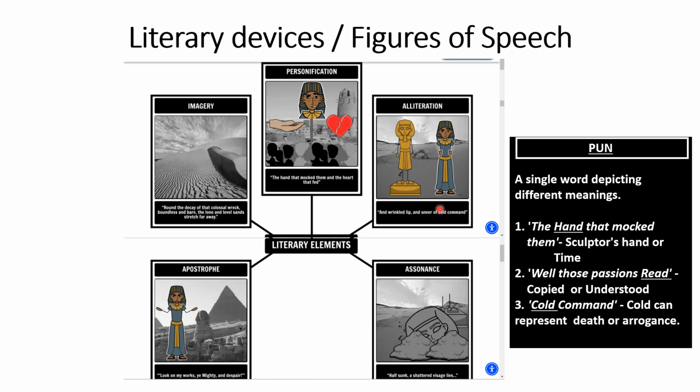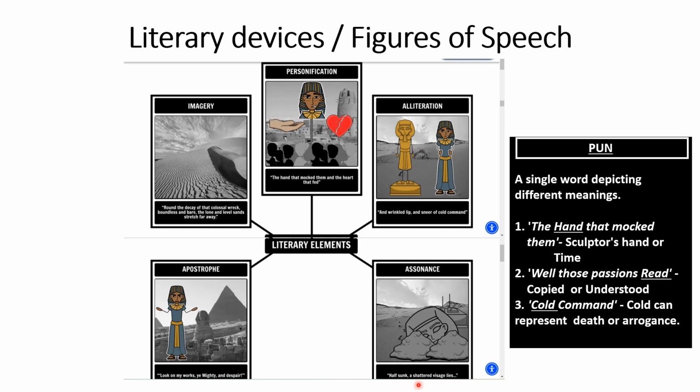Then the alliteration examples I've already talked about, students, and this is apostrophe. Apostrophe, I told you, is talking to an imaginary person. Here, "Look on my work, ye Mighty, and despair." So here the statue is talking to us as if we are listening to it. That is called apostrophe.